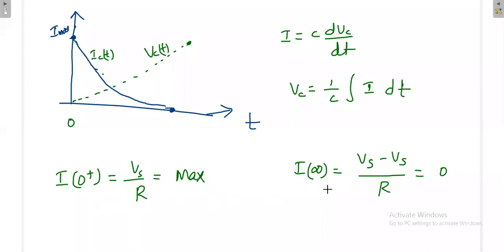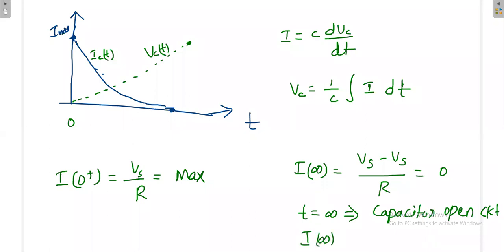Once the current becomes 0 in the circuit, I can assume that the capacitor acts as an open circuit, because the current is 0. We know that once the current is 0, we can call that circuit an open circuit. So at t is equal to infinity, the capacitor acts as an open circuit. The capacitor will be there, but its nature is like an open circuit. Once it is open, the current at that time is 0.